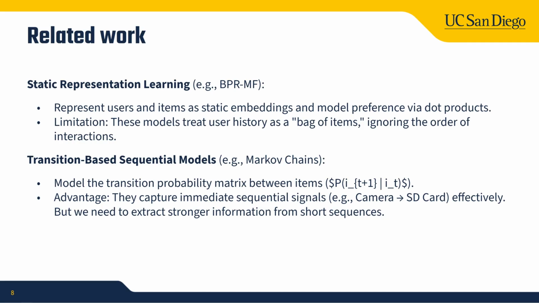Another kind of model is transition-based sequential models, like Markov chains. They model the transition probability matrix between items, like calculating P(i_{t+1} | i_t). The advantage is that they capture immediate sequential signals, like from camera to SD card, but they struggle to extract stronger information from short sequences.